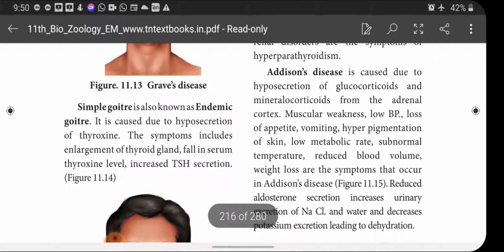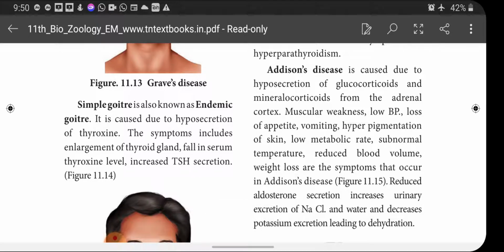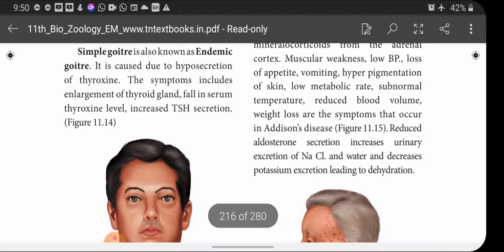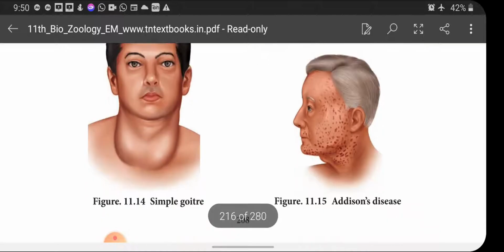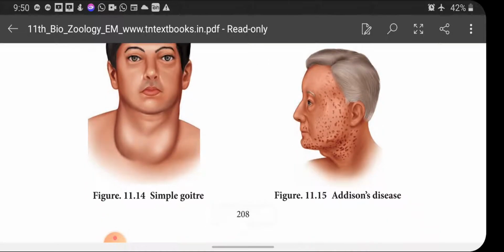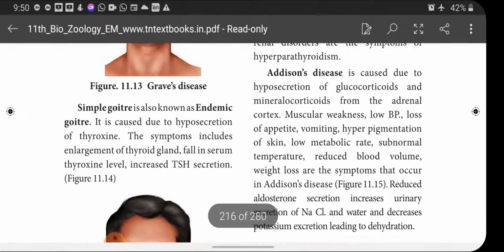Next one is simple goiter, also known as endemic goiter. It is caused due to hyposecretion of thyroxine. When the thyroxine hormone secretion becomes low, it leads to a disease called simple goiter or endemic goiter. The symptoms include enlargement of thyroid gland, fallen serum thyroxine level, increased thyroid stimulating hormone secretion. Okay, so you can see here, children, in the throat region the thyroid gland has become enlarged, and this condition is called simple goiter or endemic goiter.